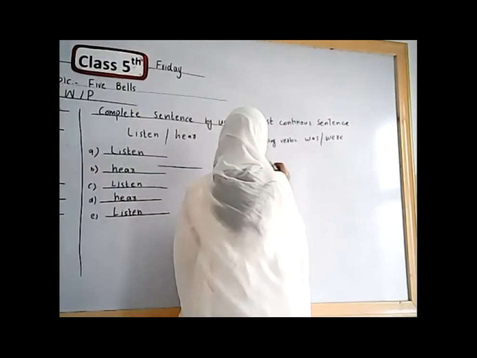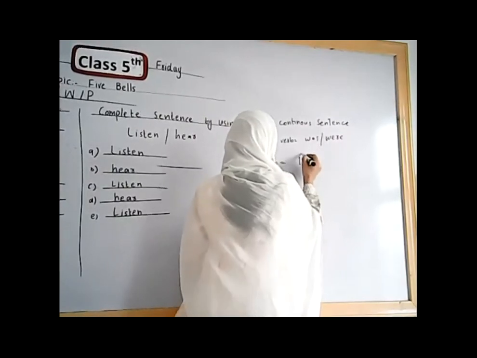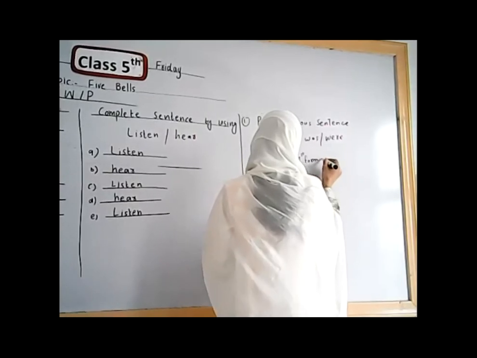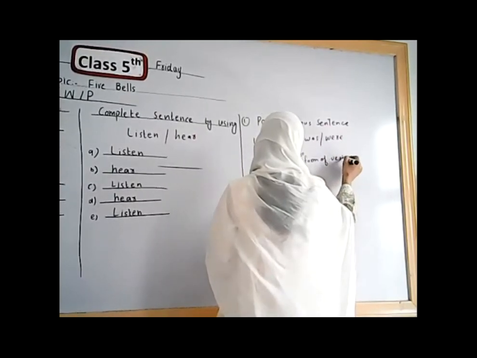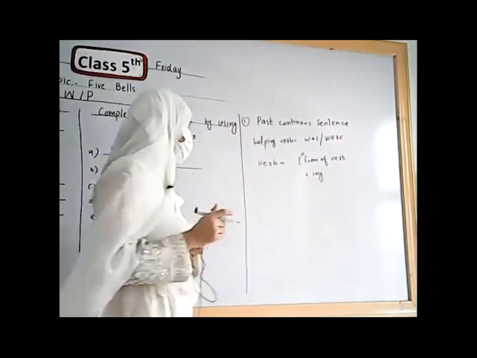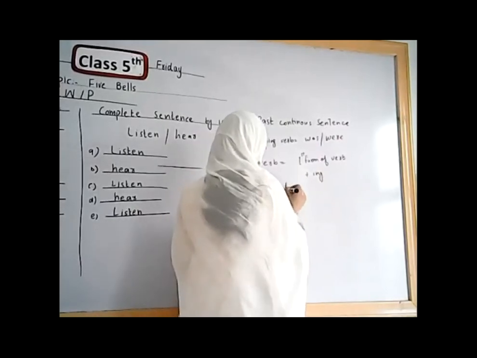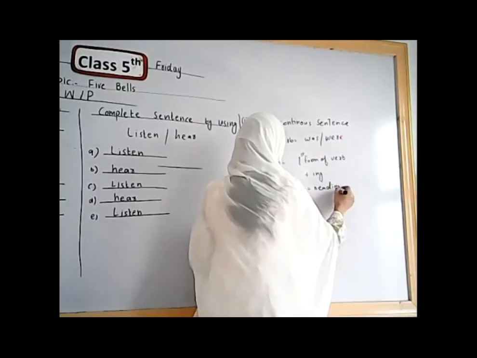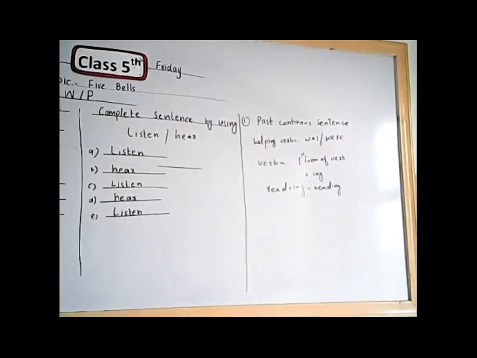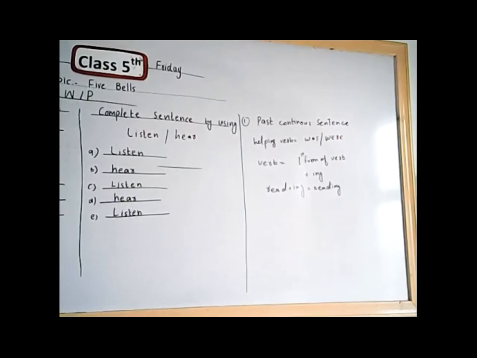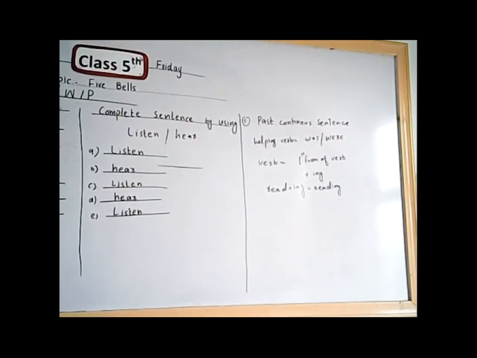And for the verb, we use first form of verb plus we add ing with them. Is it clear? Such as the first form of verb is read and we add ing, then the word is reading. Is it clear? I hope all of you understand. In these fill in the blanks, we change these fill in the blanks by using past continuous sentence.